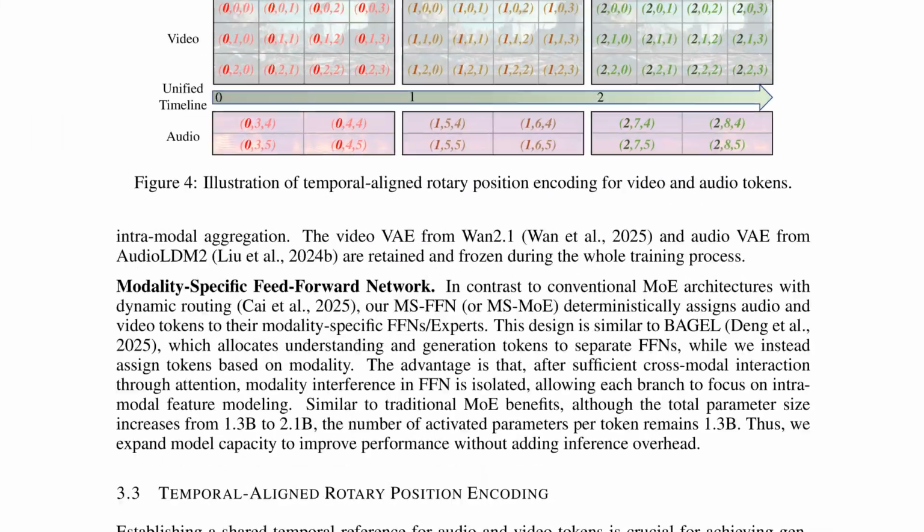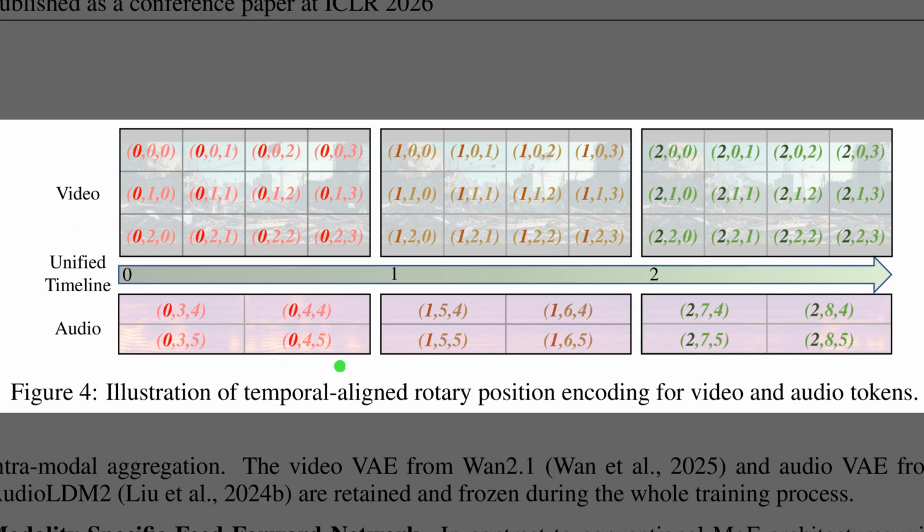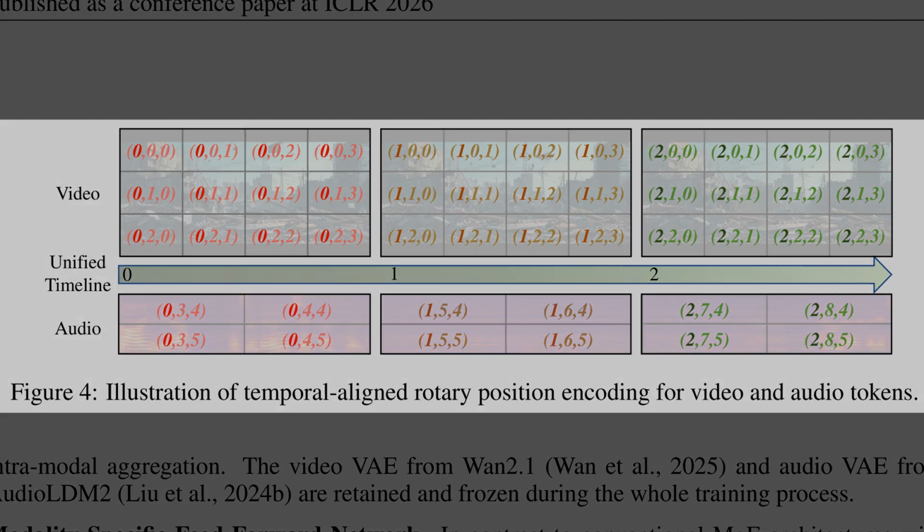So, Figure 3 introduced the concept, and now Figure 4 zooms in on exactly how the temporal aligned rotary position encoding works. The central feature is the unified timeline, represented by the green arrow, which forces both modalities onto a shared clock. Above the arrow, video tokens at time steps 0, 1, and 2 are arranged spatially. Below it, audio tokens use these exact same temporal indices, which ensures they align frame by frame. To distinguish them, the system offsets the spatial coordinates, the second and third numbers in the brackets, so audio occupies a different frequency lane while keeping the timing identical.